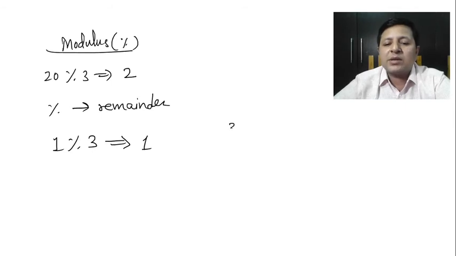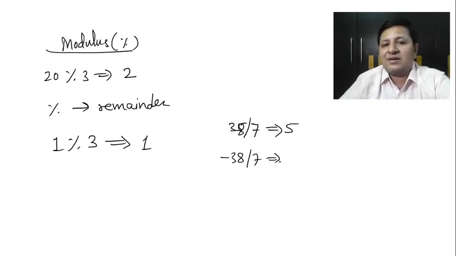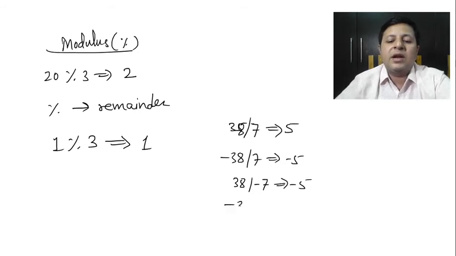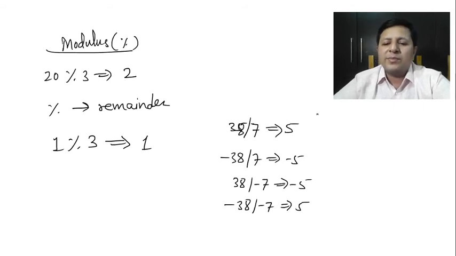Okay, so let's start with some basics. If I do 38 divided by 7, yeah, divide, it's not mod. So 7 5s are 35, only the quotient. What is minus 38 divided by 7? It will be minus 5. 38 divided by minus 7: 7 5s are 35, and again we have a negative one, so minus 5. Minus 38 divided by minus 7 will be 5. All these are quite simple for us to answer.